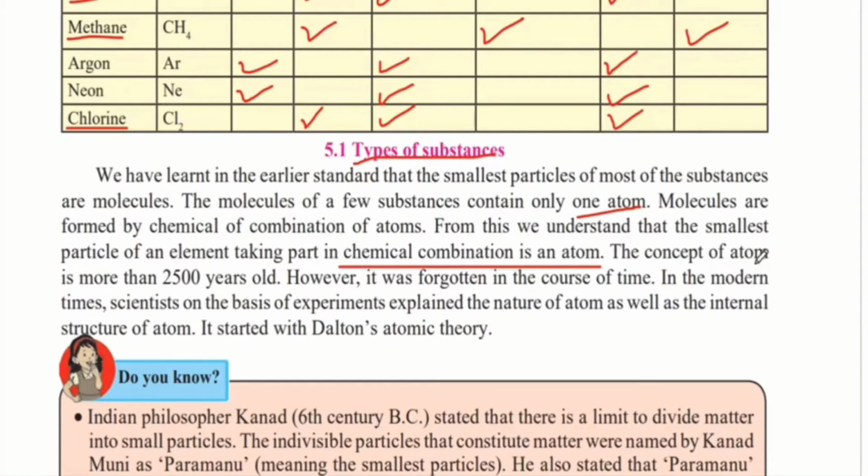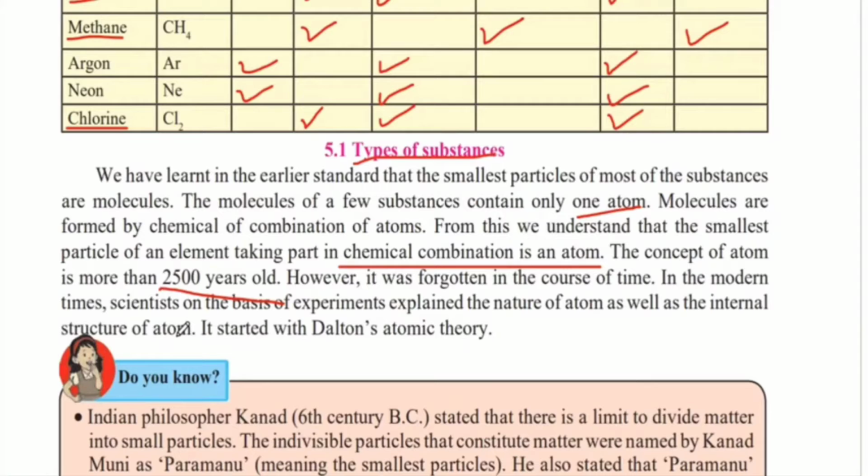The concept of atom is more than 2500 years old. However, it was forgotten in the course of time. In modern times, scientists on the basis of experiments explain the nature of atom as well as the internal structure of the atom. Earlier, when the atom was first explained, it was not possible to see it because it is very small, and therefore the scientists did not know if it was true or not and left the concept.